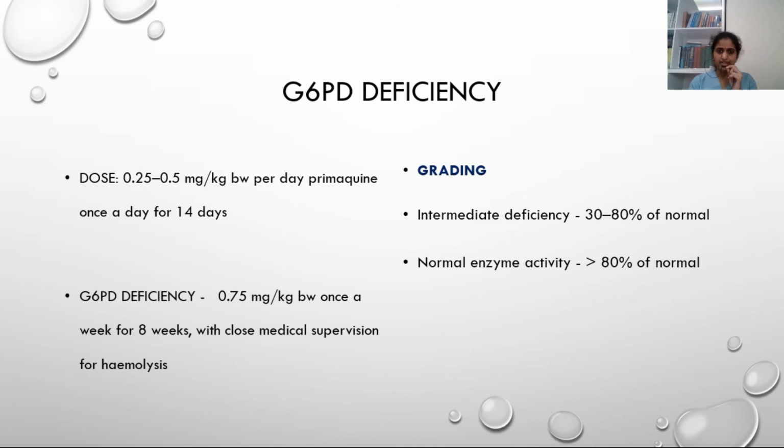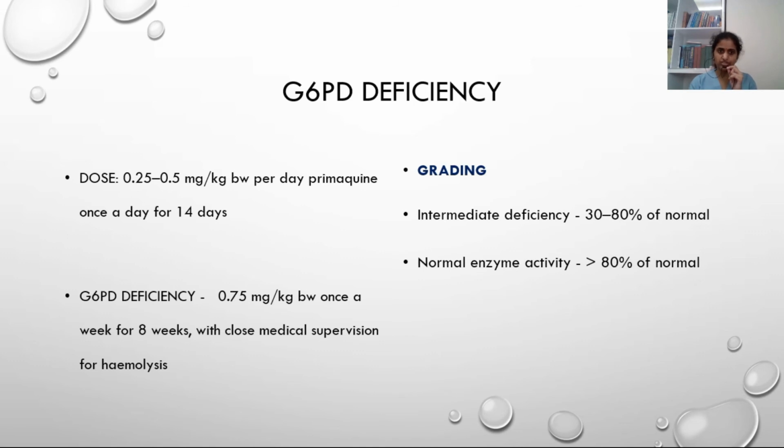G6PD deficiency, we can grade it as normal, intermediate, and severe. Normal is more than 80% of normal. Intermediate will be 30 to 80%, less than 30% will be severe deficiency. If it is severe, we should completely avoid primaquine.